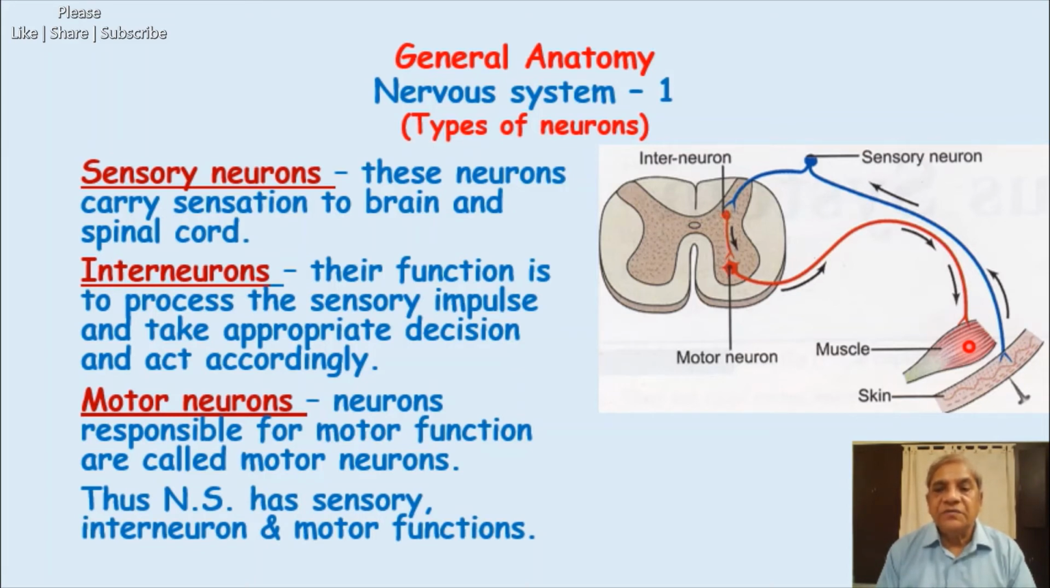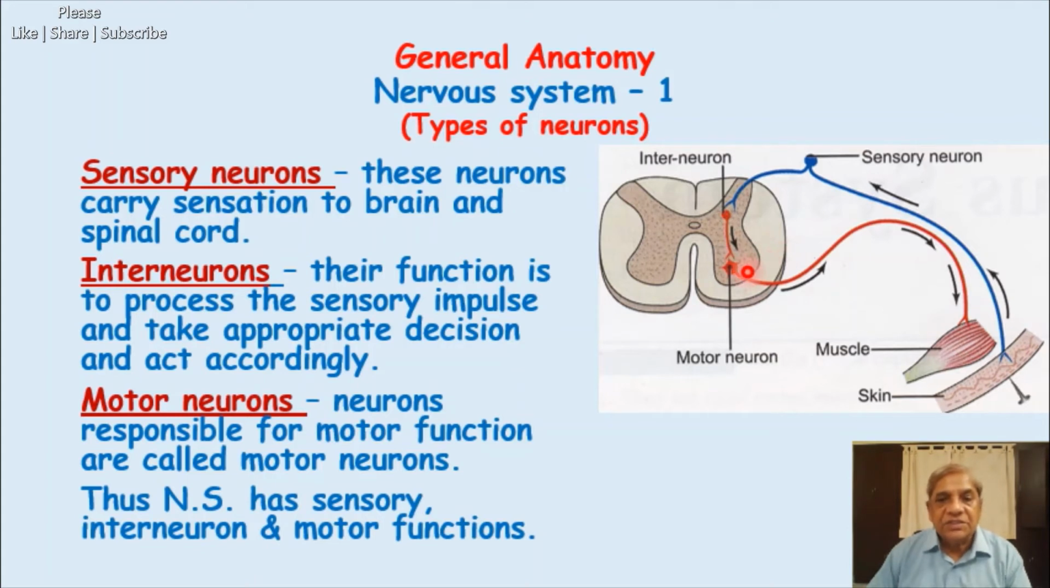Motor means one which moves, and here the muscle will contract, that is the movement. So the muscle is moving by contraction, and the muscle is attached to bone, so the bone will move at a joint. So the action of flexion, extension, or any other action takes place because of this motor neuron which is located here.